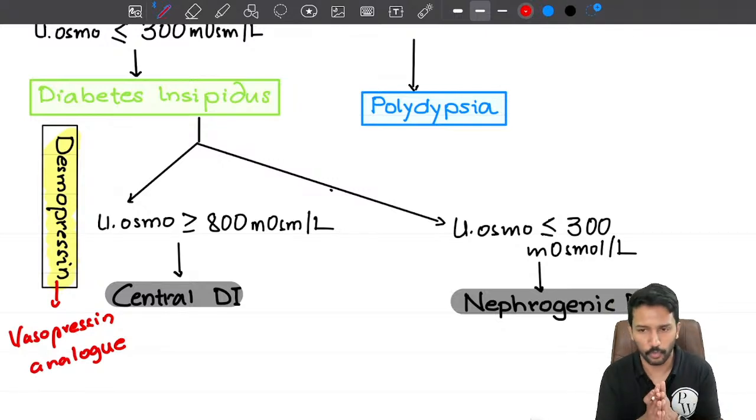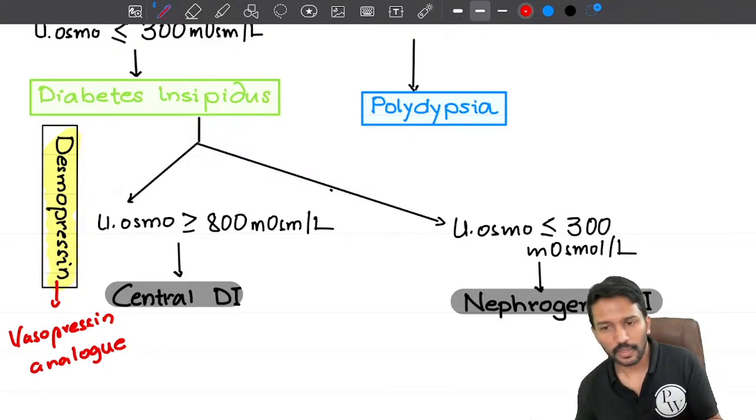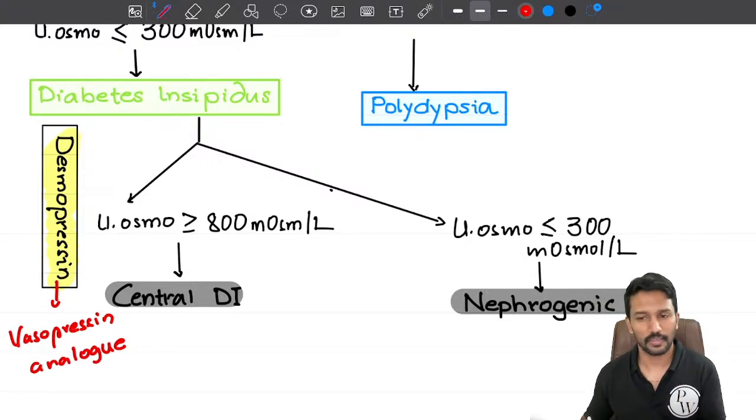You have a patient with polyuria. I check the urine osmolality. It is less than 300. That means there is dilute polyuria. I administered the water deprivation test. And if it was a polydipsia, after I deprived him from drinking, the urine osmolality should have increased. It did not increase, it still remains dilute. That means it is not polydipsia, it is a case of diabetes insipidus.